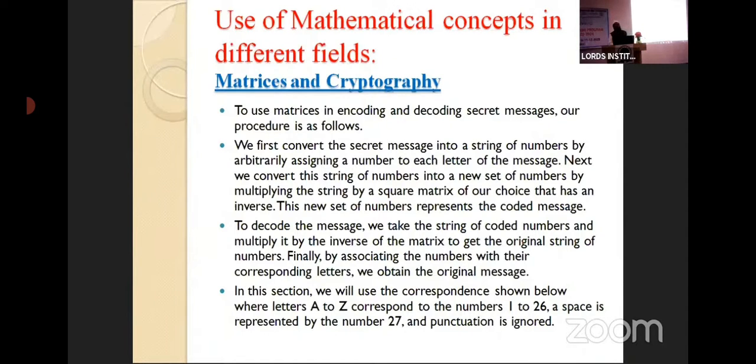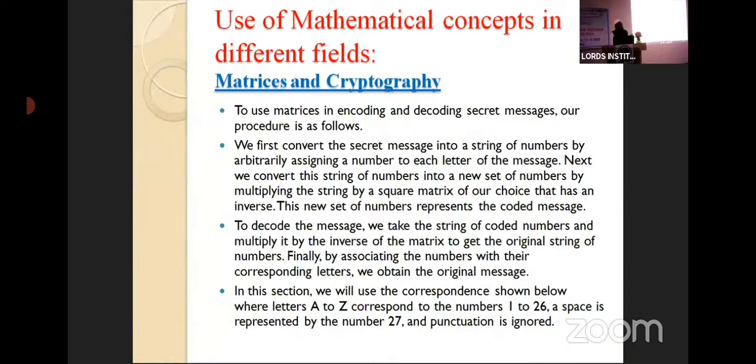What is cryptography? Cryptography is the study of, that is the field in which we are protecting the information. We are protecting the information and the communication, by using some codes.